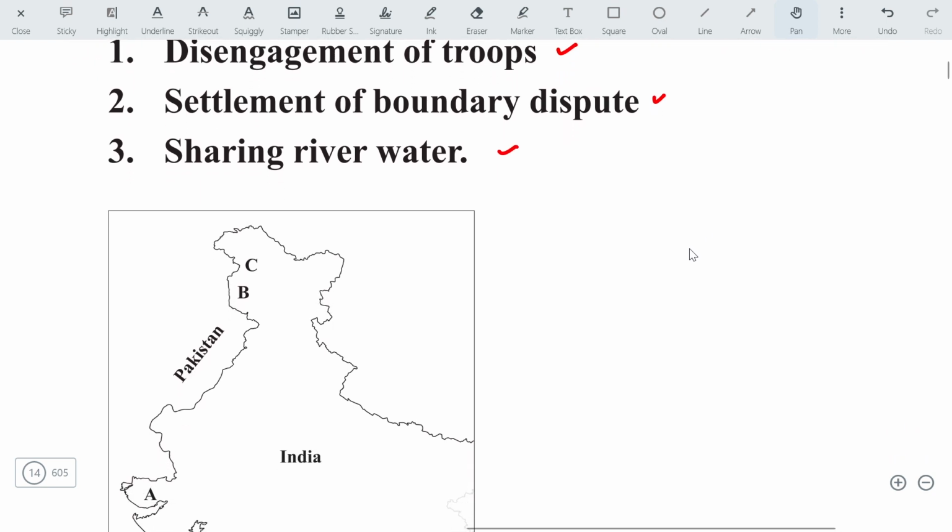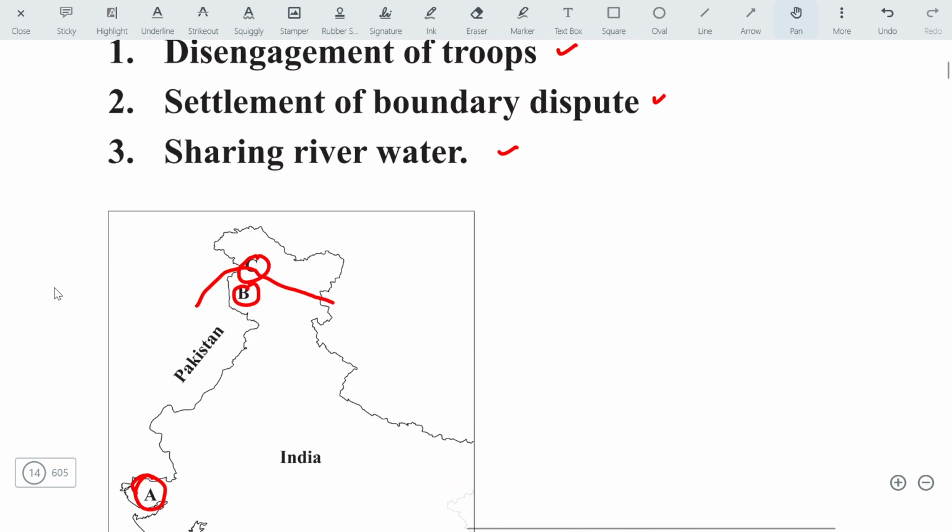Here the dispute has been settled on the Gujarat and Pakistan boundary, that is the Sir Creek area. Water sharing is about option C, because the Indus River passes here, and disengagement of troops happens at B. So let's check out the options.